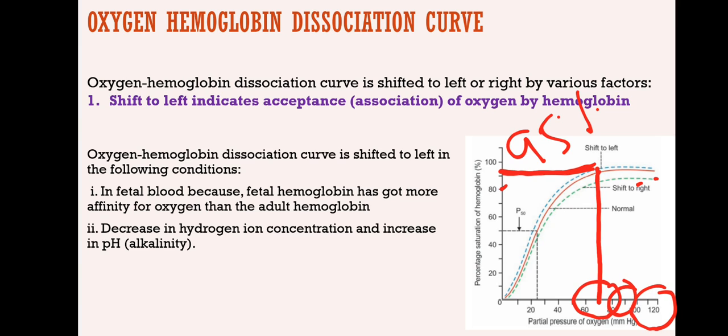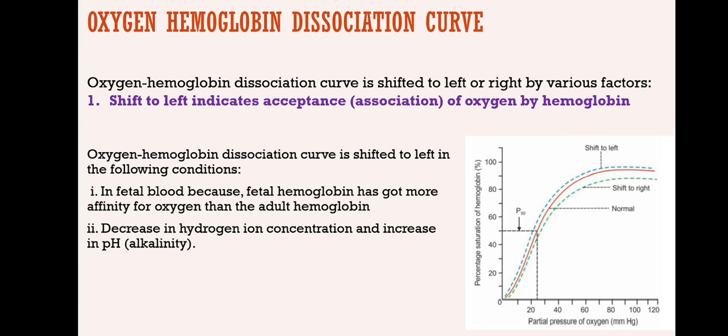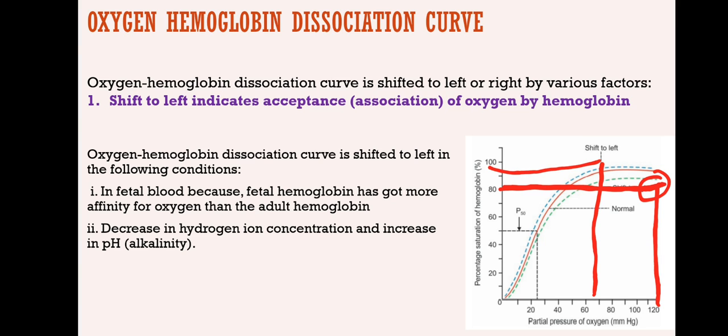Okay, whereas in certain cases, even at a higher partial pressure, the saturation is less. Let me use a different color so that it will be easy to differentiate. So here you see at 120 millimeters of mercury, the percentage saturation is this much. I can't draw it properly, but I hope you are able to identify that line. Now, the partial pressure of oxygen is somewhere here, but it has already reached the peak.